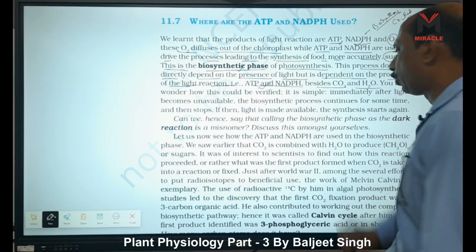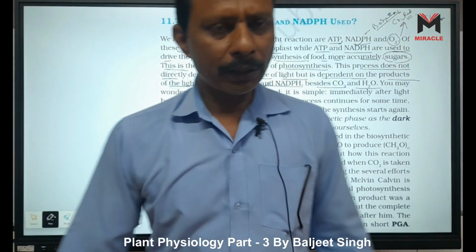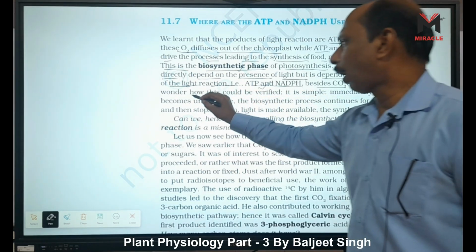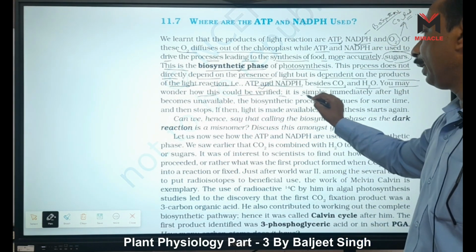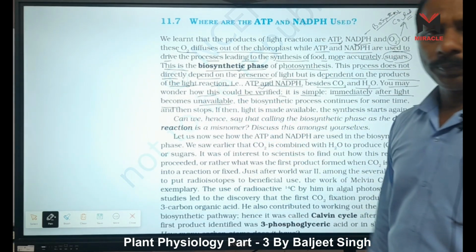Besides this, CO2 and H2O come from the environment. H2O is already present in the plant, and CO2 comes through the stomata. You may wonder how this could be verified. It is simple. Immediately after light becomes unavailable, right?